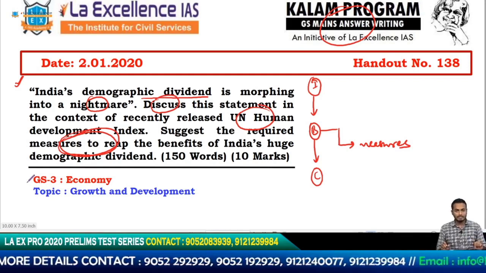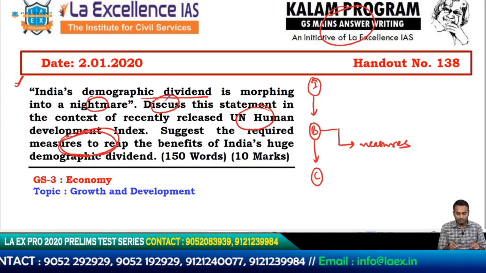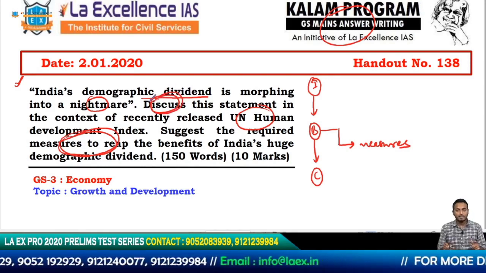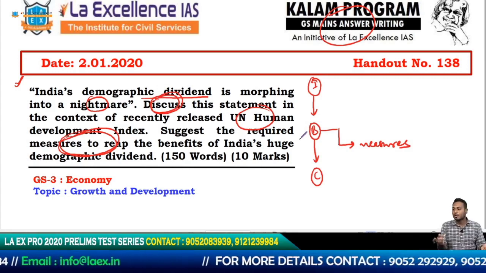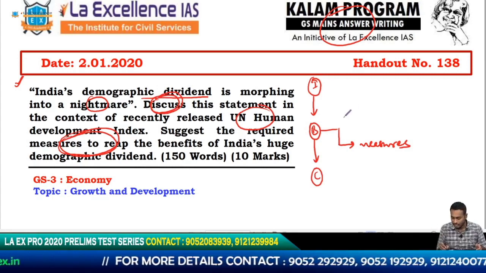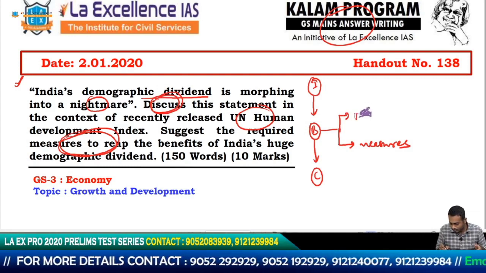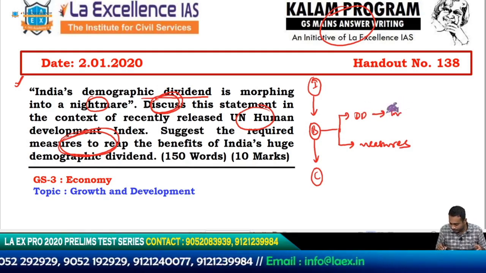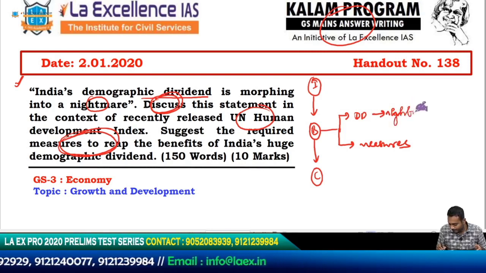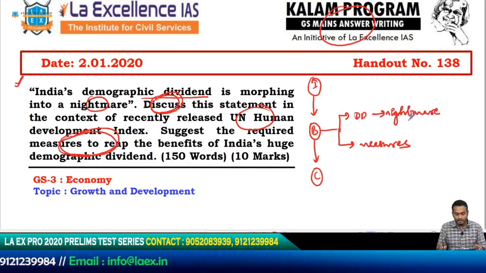The second thing that I know that I have to talk about is this discussion. It is asking me to discuss how demographic dividend is being converted into a nightmare or a demographic disaster per se. So I'll also talk about DD being converted into a nightmare.